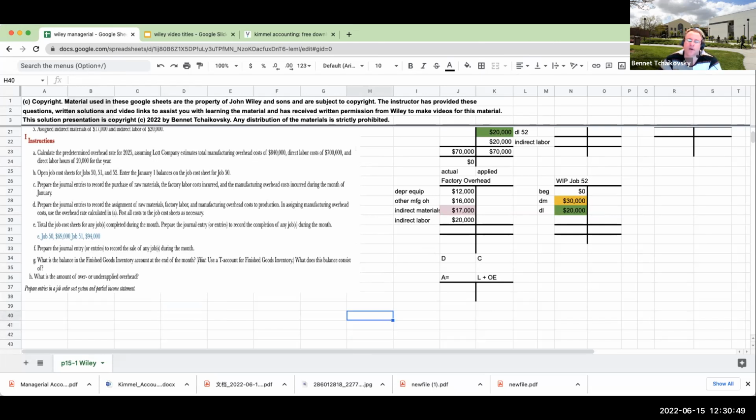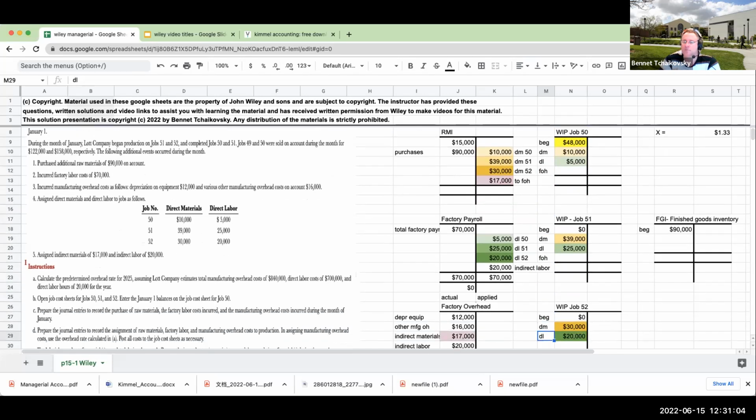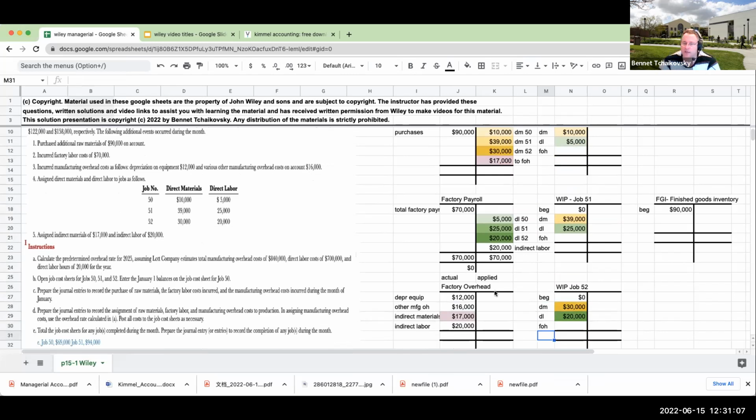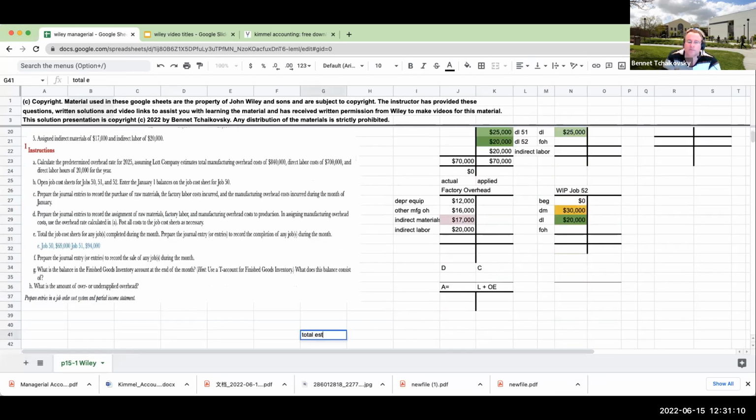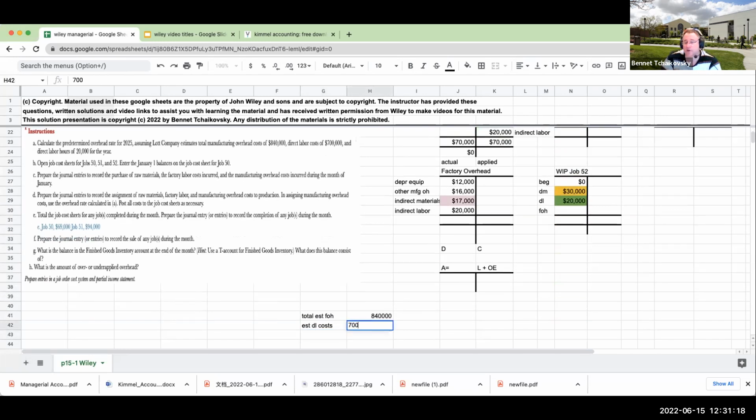Okay, so let's now figure out how we go through and figure out what our applied overhead rate is. And what does this actually mean? It basically means that we're going to need to go through and estimate our factory overhead based on values that were being given. If our total estimated factory overhead costs were 840,000 and our estimated direct labor costs for 2025 were 700,000, that means my rate is going to be $1.20 for every dollar of direct labor that I spend.